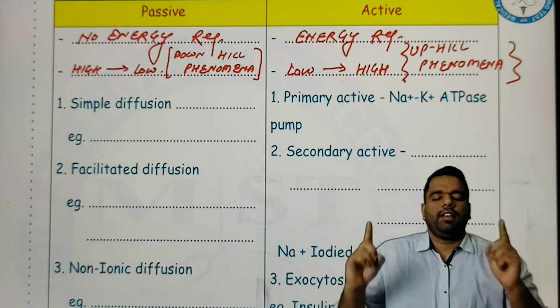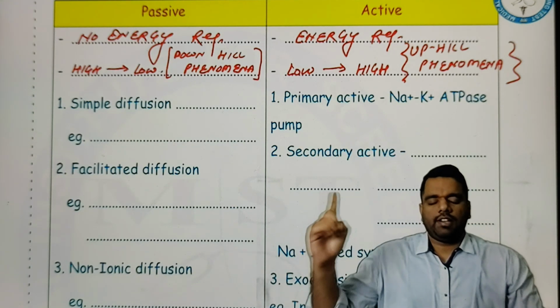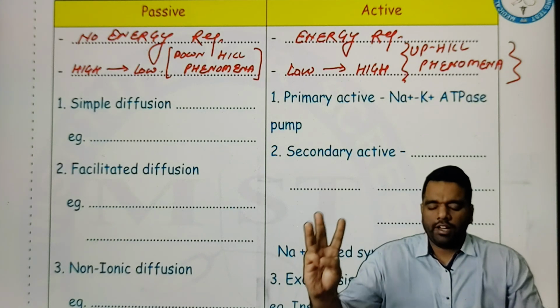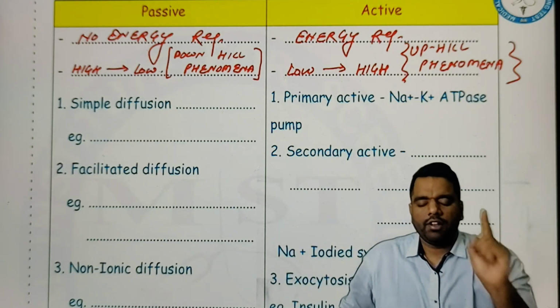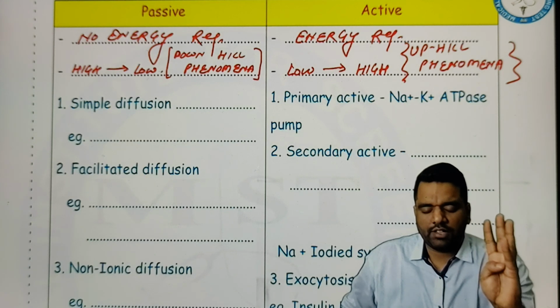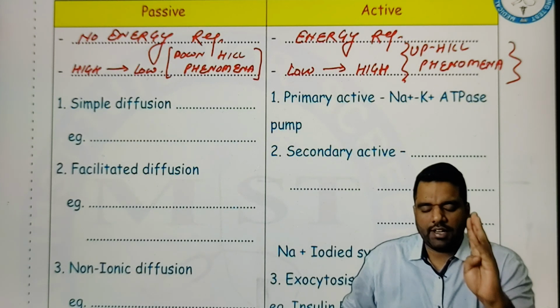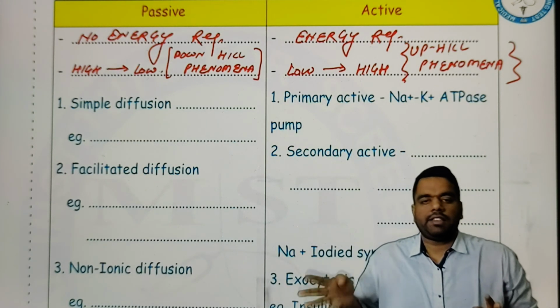Now close your eyes and revise with me. There is passive, there is active. In passive: simple diffusion, facilitated diffusion, non-ionic diffusion, osmosis. In active: primary active, secondary active, exocytosis, endocytosis. So I hope now you can easily remember that it's 4 in passive and 4 in active.